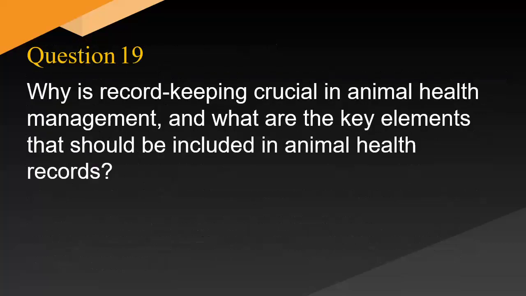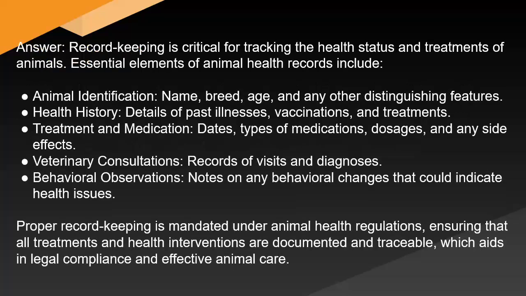Why is record keeping crucial in animal health management, and what are the key elements that should be included in animal health records? Answer: record keeping is critical for tracking the health status and treatments of animals. Essential elements of animal health records include animal identification: name, breed, age, and any other distinguishing features. Health history: details of past illnesses, vaccinations and treatments. Treatment and medication: dates, types of medications, dosages, and any side effects. Veterinary consultations: records of visits and diagnoses.